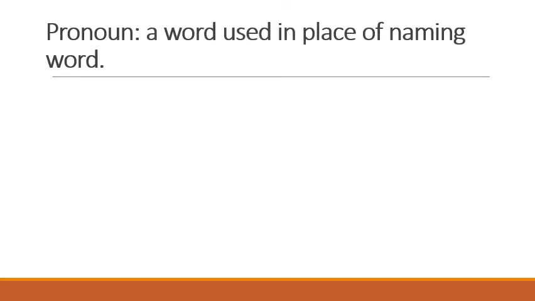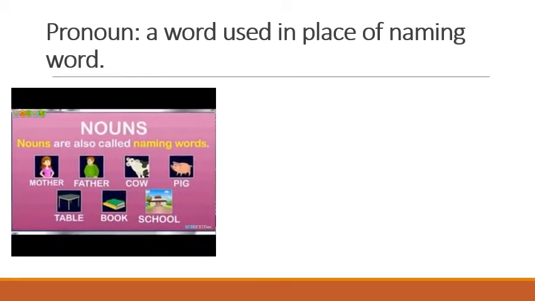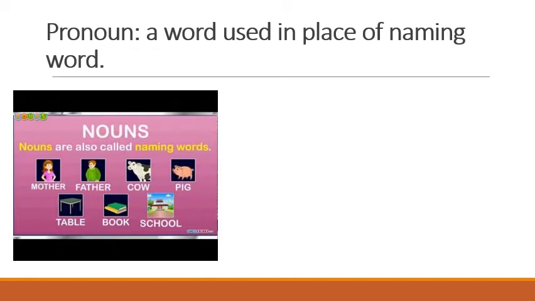Now, first, let me tell you what is pronoun. A word used in place of a naming word. Now, children, do you remember naming word? Yes? Naming words means noun. Name of a person, name of an animal, name of a thing, name of a place. Right? See the picture? Mother, father, cow, pig, table, book, school. So these are all naming words.